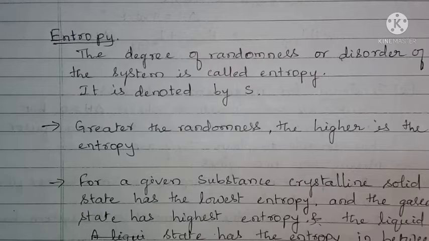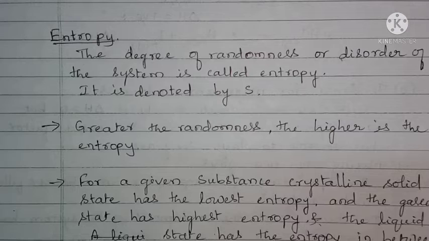Okay, now after the discussion of randomness, we come to know that another thermodynamic quantity responsible for the spontaneity of the reaction is called entropy. Entropy is nothing but the degree of randomness or disorder of a system.